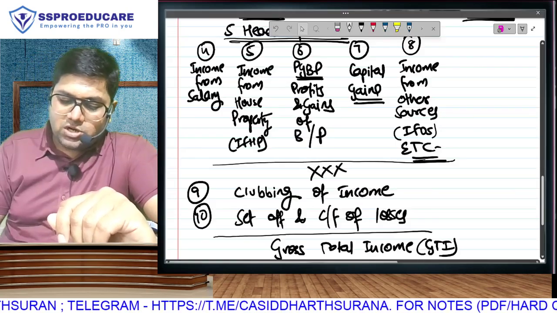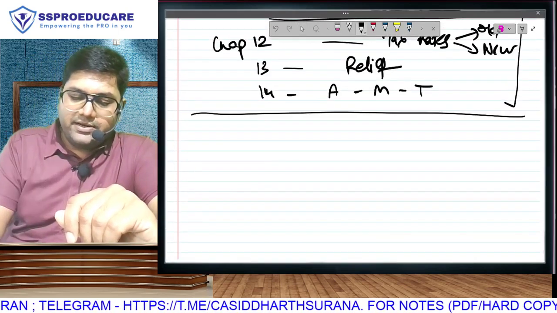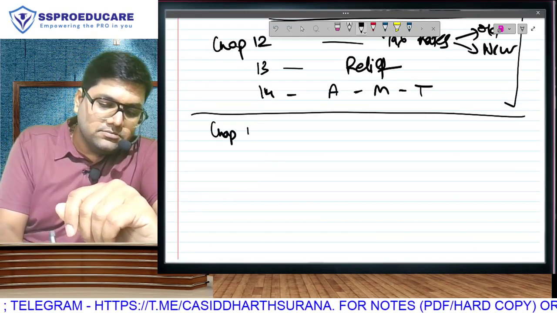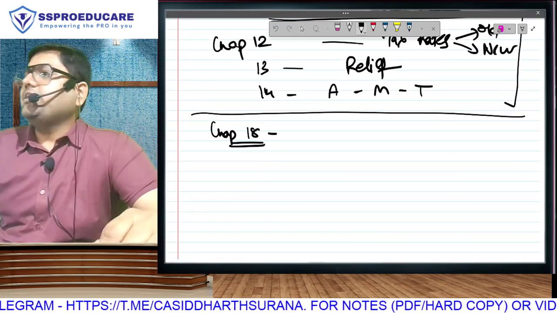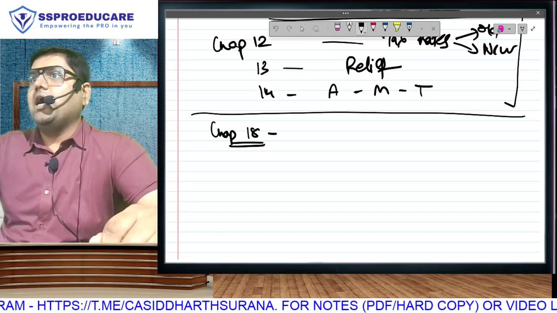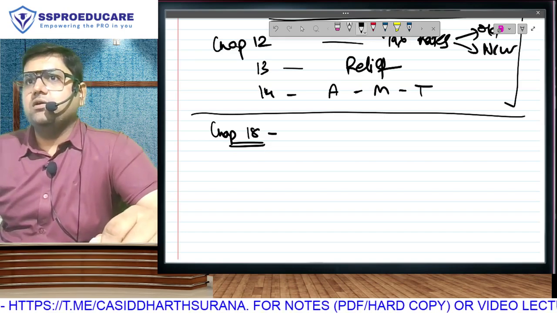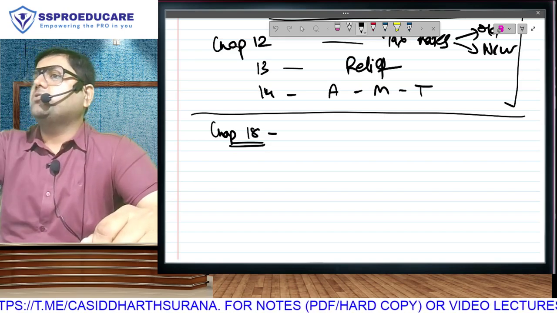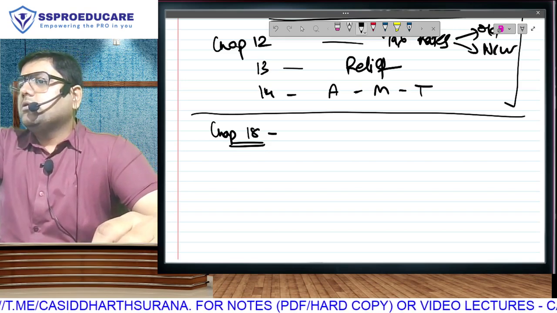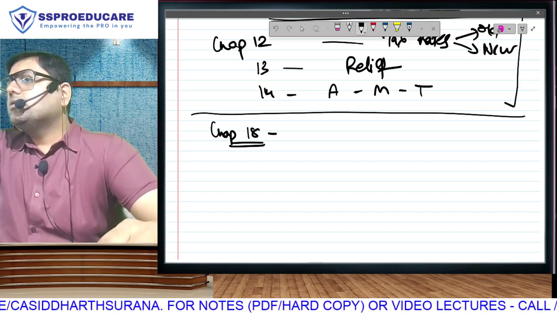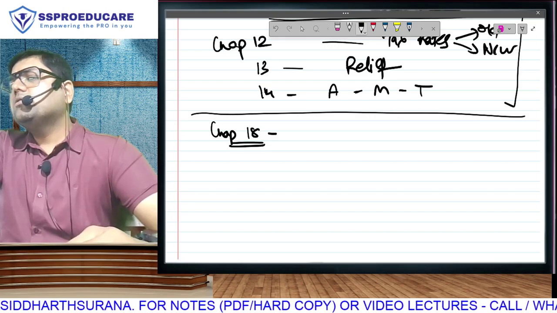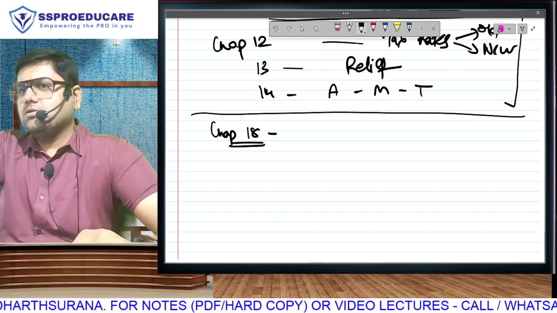I will first talk about chapter number 18. In fact, while teaching you in class also, after our tax calculation is over, after 14 we will directly jump to it. Ignore this.